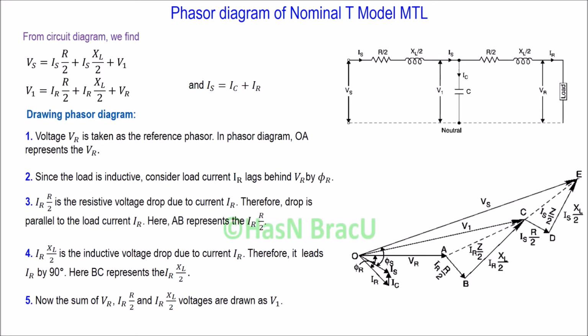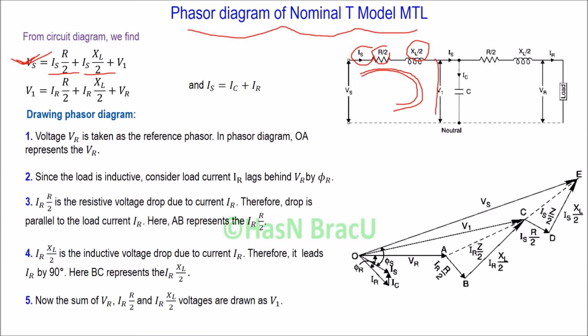Now the phasor diagram of nominal T model based medium transmission line. From the equivalent circuit diagram, applying KVL, we can write Vs equal to Is R by 2 plus Is XL by 2 plus V1, right?